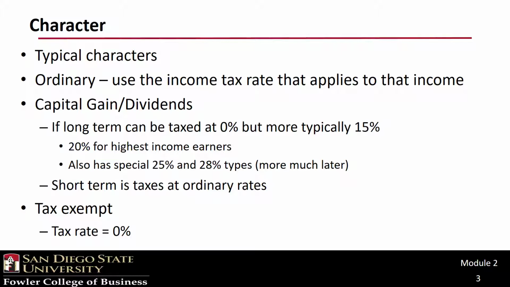The sale of capital assets creates capital gains and losses, and this is special because long-term capital gains are taxed at preferential rates. Same as dividends, 15%, unless a high-income taxpayer, and then 20%. Certain types of long-term capital gains can be taxed at 25% or 28%. Short-term capital gains are not treated special in any way. Capital gains are also subjected to an arcane netting process, but we're going to see that later. Of course, everyone's favorite character is tax-exempt, which is subject to a 0% tax rate.